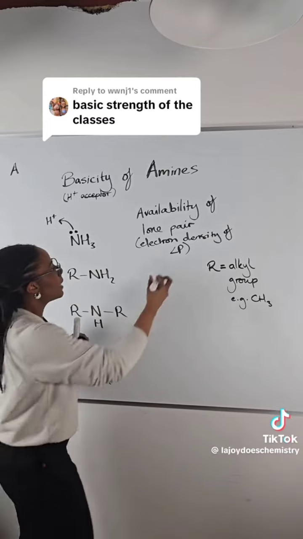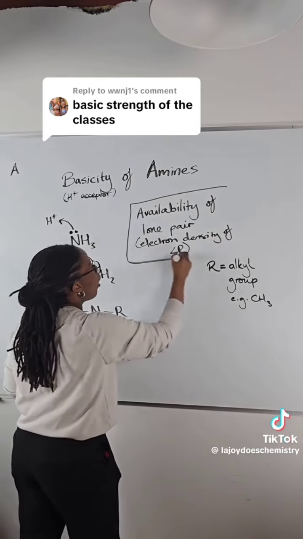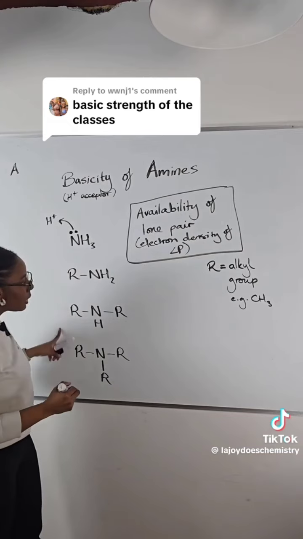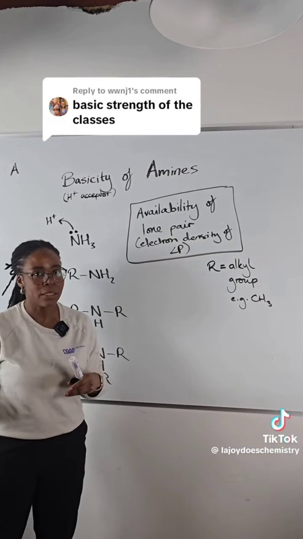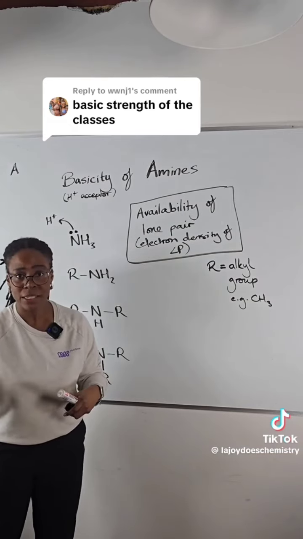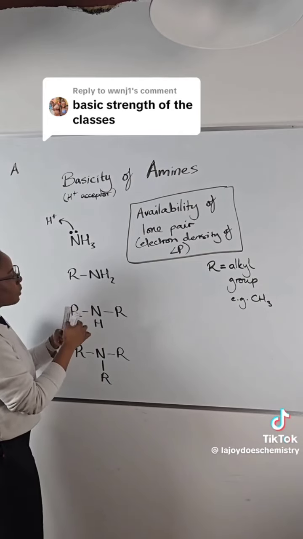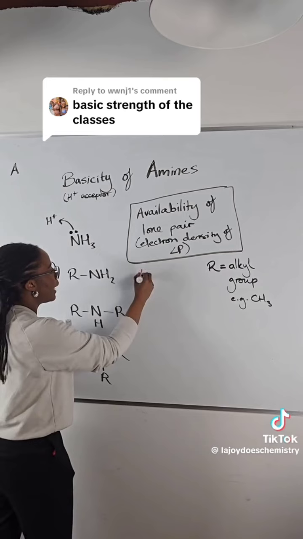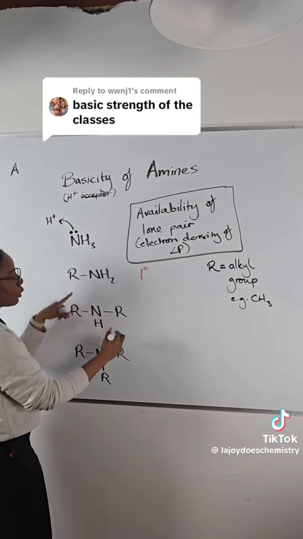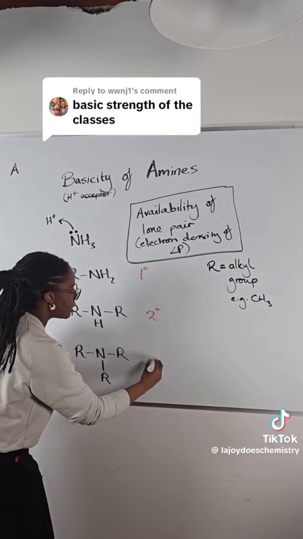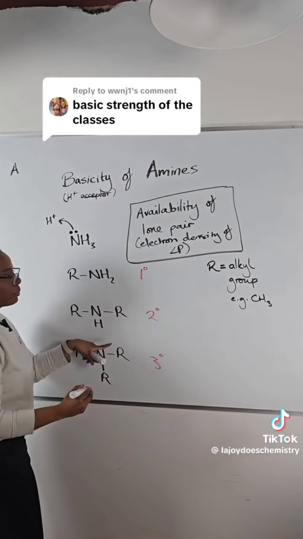So what affects the availability of the lone pair? Well, if we consider first our three classes of aliphatic amines, which just means that there's no benzene ring ultimately, so there's no aromaticity. This first one is our primary amine because there's just one R group. Then we have our secondary amine, 2 R groups, and then tertiary amine, 3 R groups.